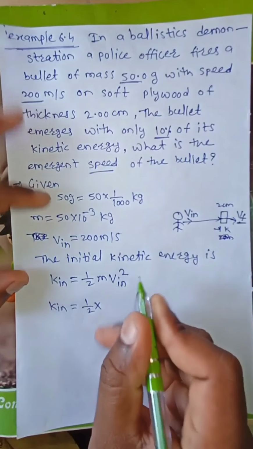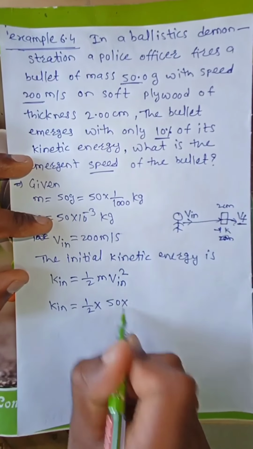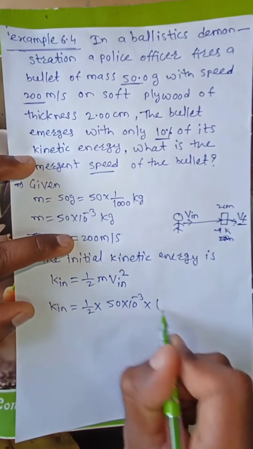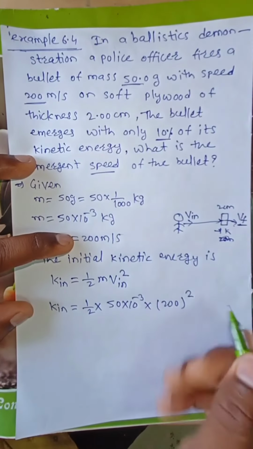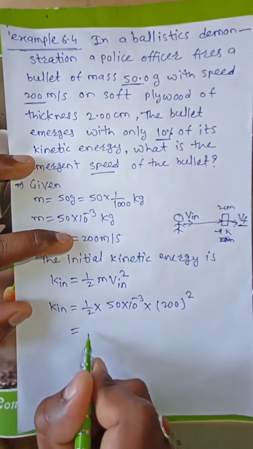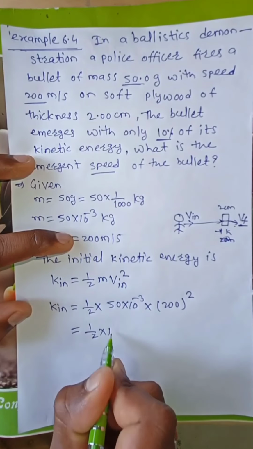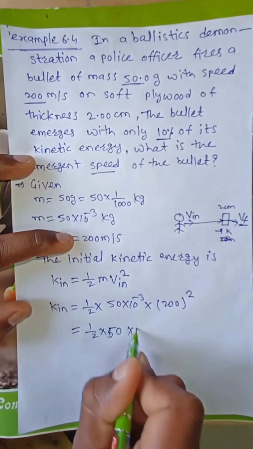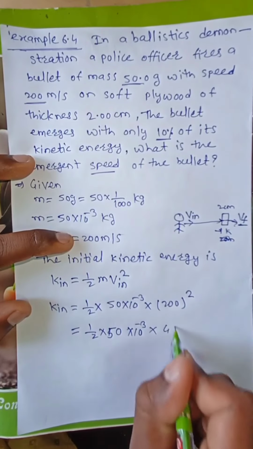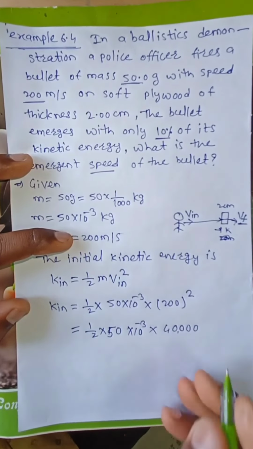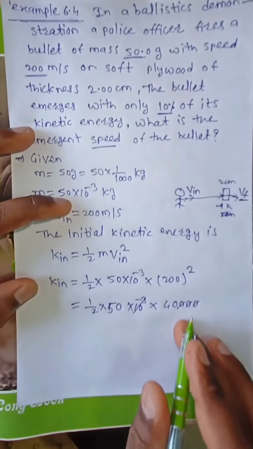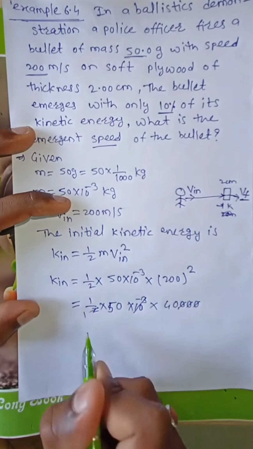Half into mass of the bullet is 50 into 10 to the power of minus 3 kg, into initial velocity is 200 meter per second, 200 square. This is equal to 1 by 2 into 50 into 10 to the power of minus 3 into 200 square, that is 40,000. Now this 10 to the power of minus 3 and this 3 will be cancelled. Now 2 ones are 2.